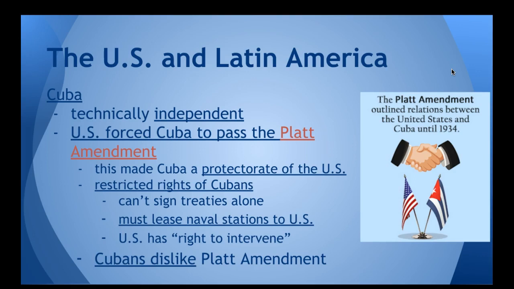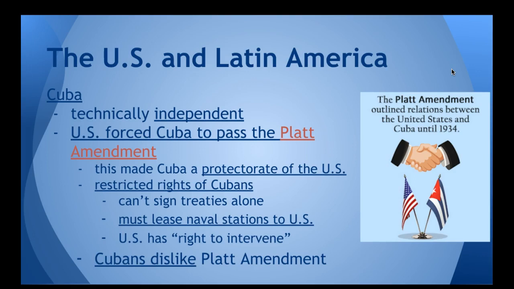They weren't allowed to sign treaties alone because we didn't want them to enter into an alliance that could be dangerous to Cuba. We said that they must lease naval stations to the United States. That's how we gained control of Guantanamo Bay, if you're familiar with Guantanamo Bay in Cuba. And also it said that the U.S. had the right to intervene if anything was happening in Cuba that we thought threatened their independence or threatened their safety, that we could send U.S. troops down to Cuba at any time.